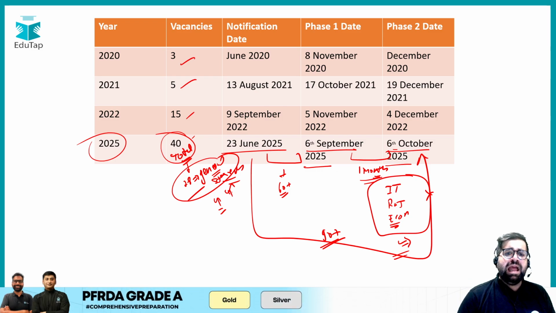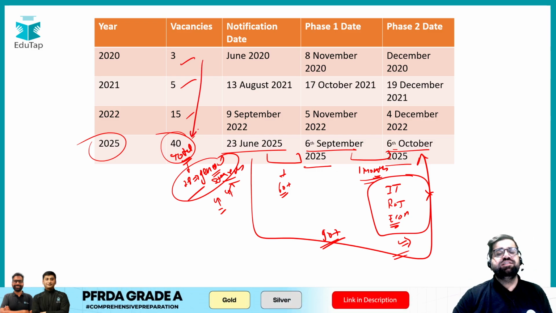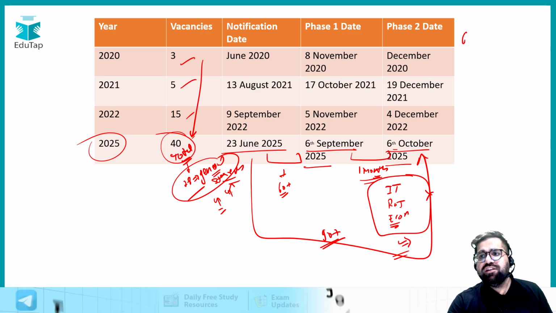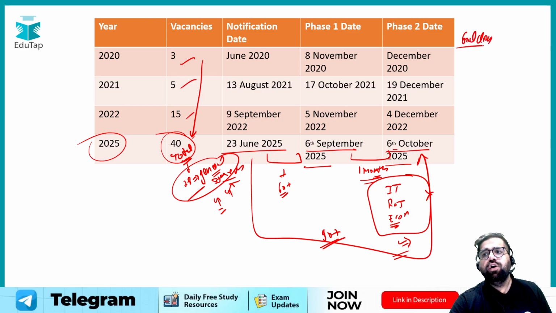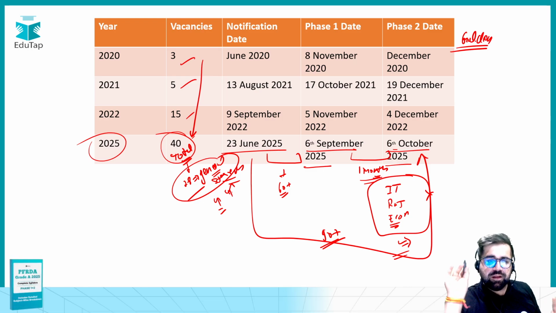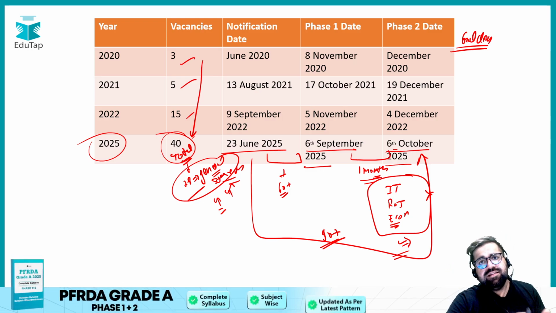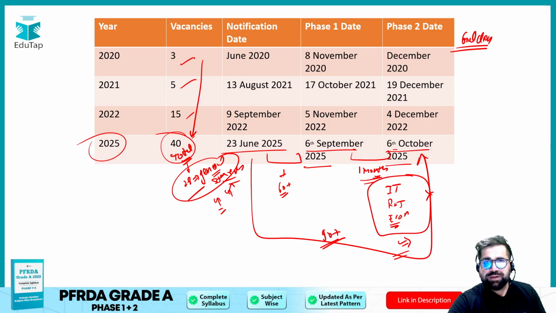Okay, and yes, this time the number of vacancies is quite high. So I always call this year a golden year for all those students who are preparing for PFRDA, because if the number of vacancies is high, then definitely the chances of selection will also increase, right?